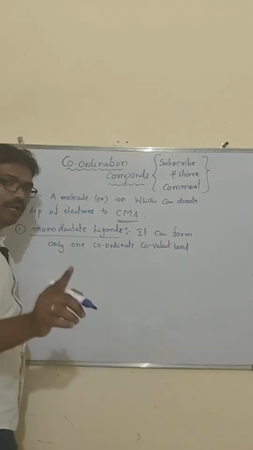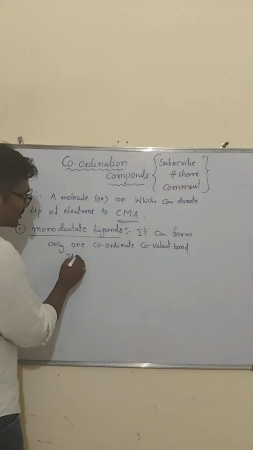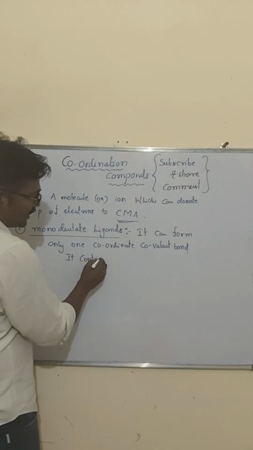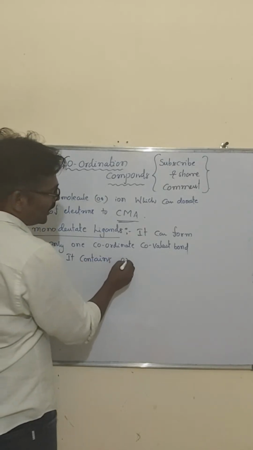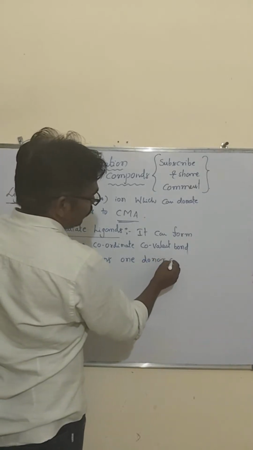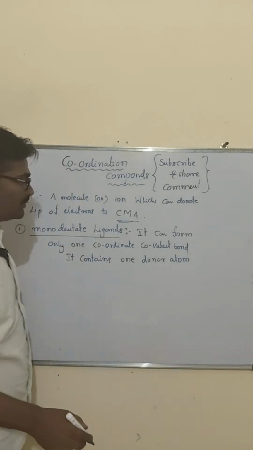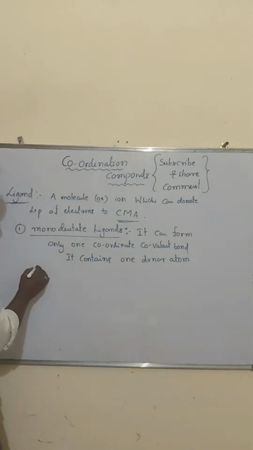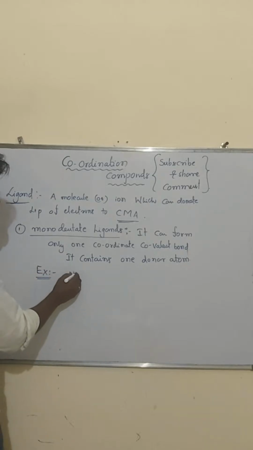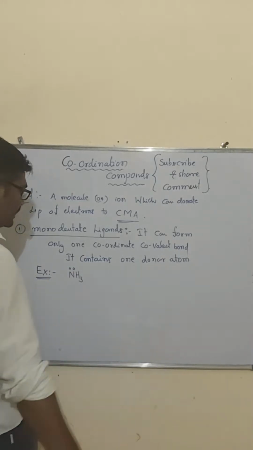It can form only one coordinate covalent bond. It contains only one donor atom. From the donor atom we can get a lone pair of electrons. For example, my dear students, the monodentate ligands are NH3, where a lone pair of electrons is there and it can donate to the central metal atom.